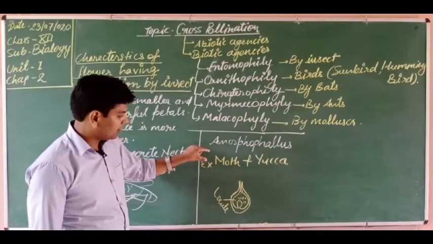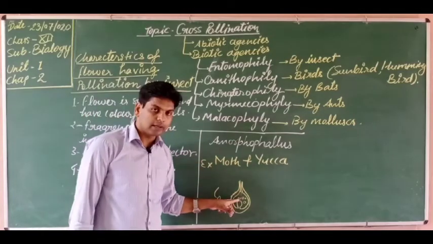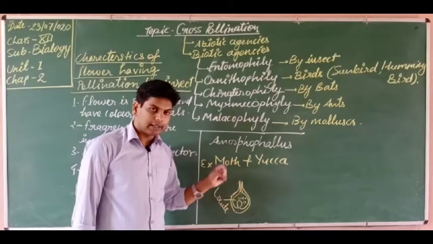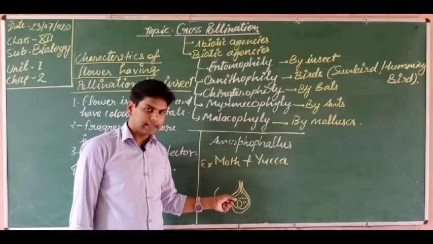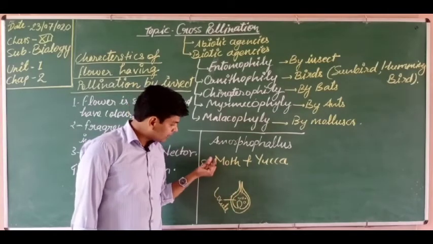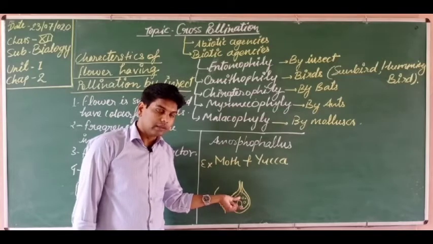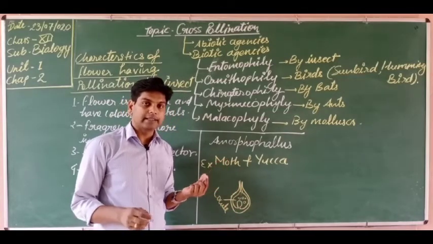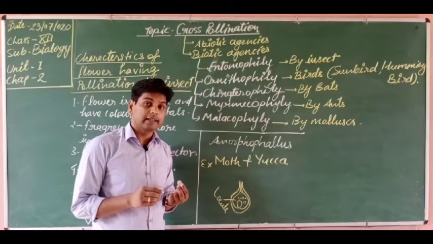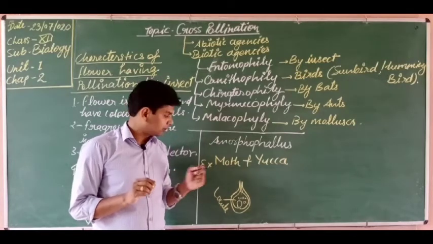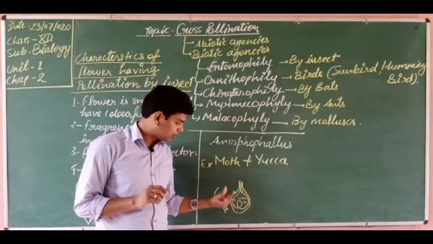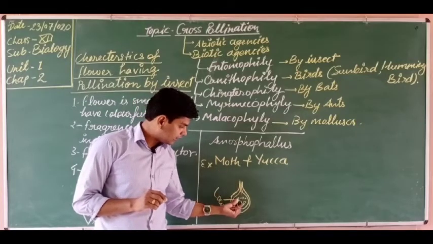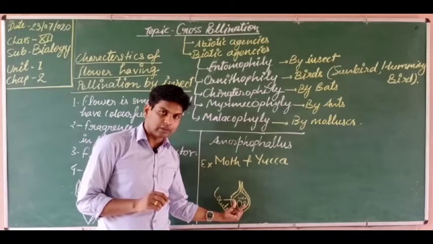So the moth, to lay eggs, goes toward this yucca plant and pollinates it, because it goes inside the locule. What is a moth? Do you know? A moth is a butterfly-like insect. It looks like a butterfly, so this is known as a moth. So the moth goes inside and lays eggs inside the locule.